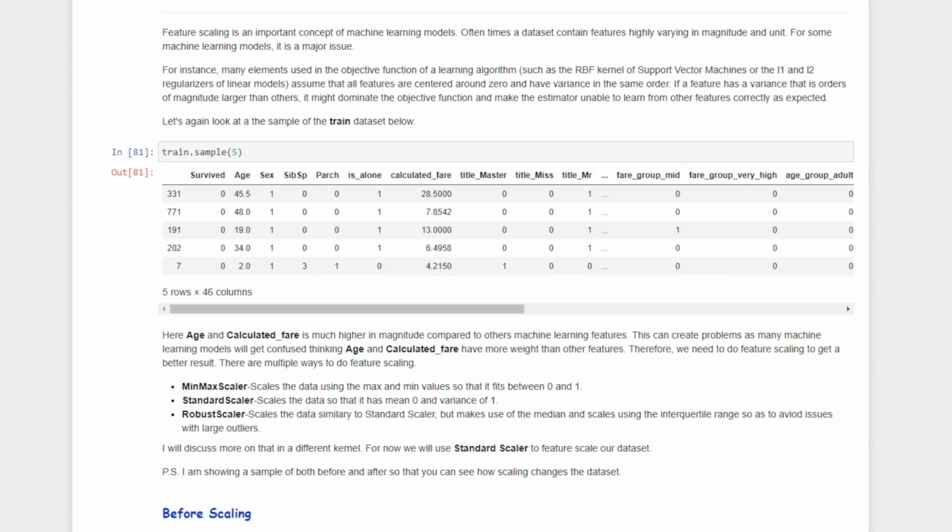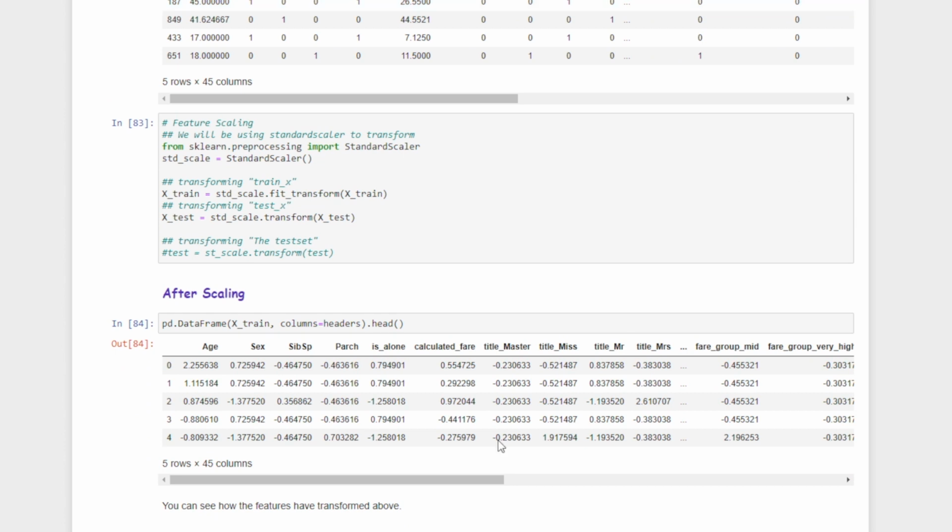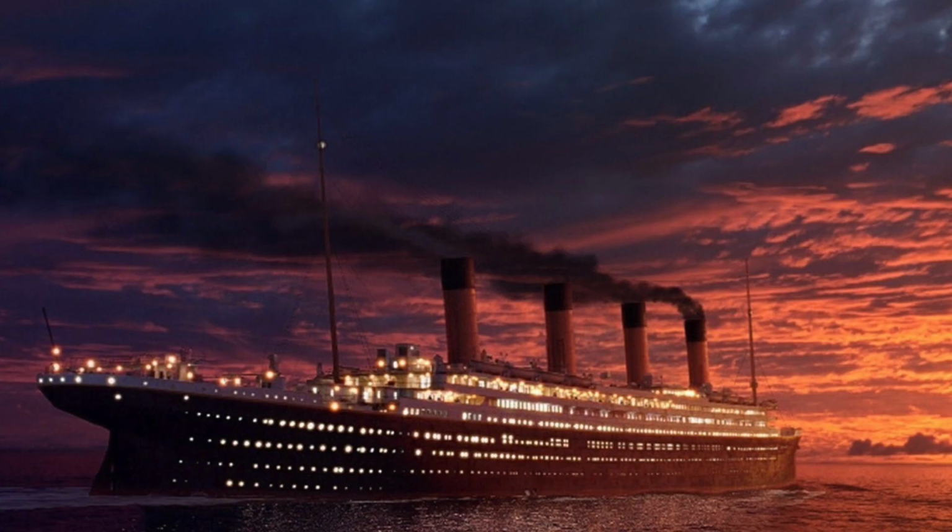Now, if our data is spread on different scales, then perhaps there is also a requirement of feature scaling. Now, not many notebooks have done this, but in this case, the author chooses to do feature scaling using the standard scaler. As you can see here, after scaling, all the values are now within a smaller range compared to before.